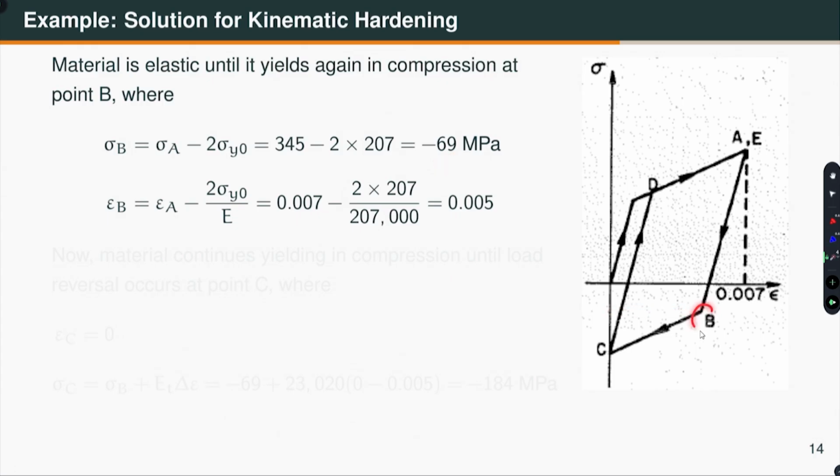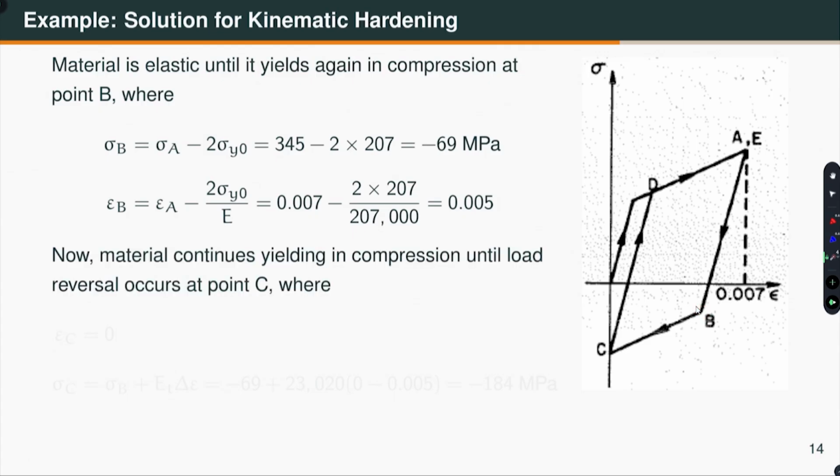Once I have established the stress, I can calculate the strain, which is epsilon A minus this. How much is this? Well, 2 sigma y0 divided by E. So, that gives me 0.005. I have to go to 0 strain. So, we are here at 0.005. The material will continue to yield in compression with strain hardening.